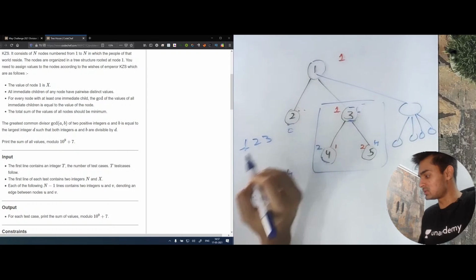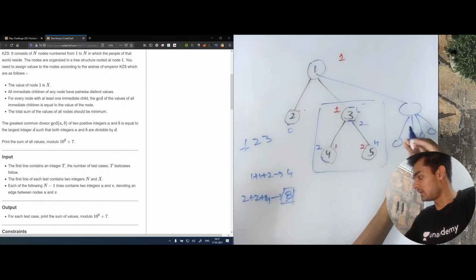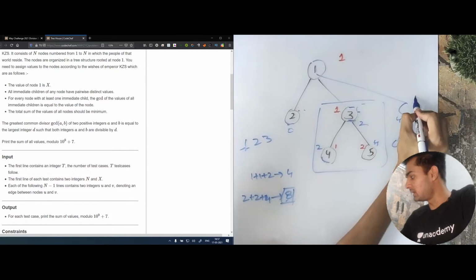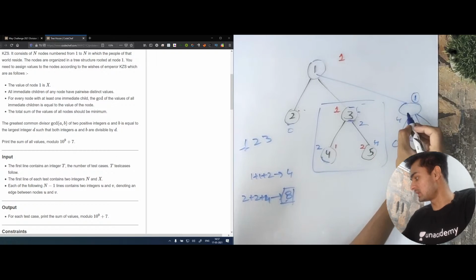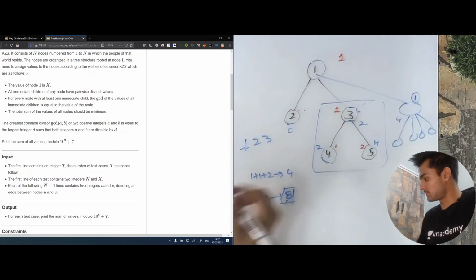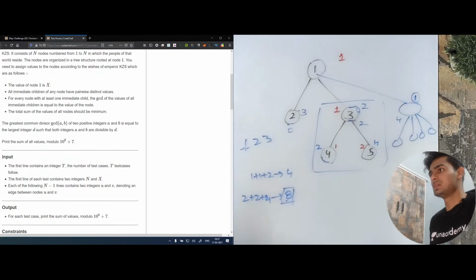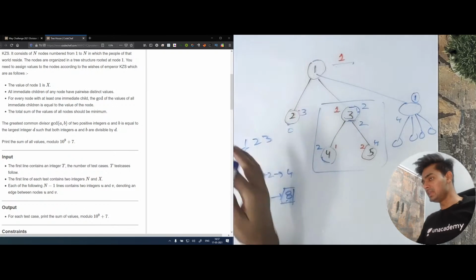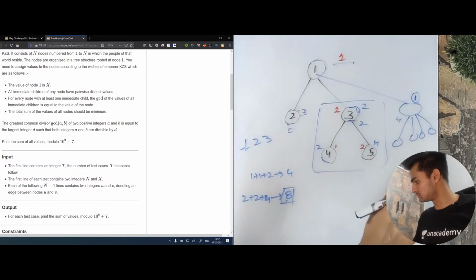This child has 0 children, this child has 2 more children, and this child has 4 children. Since these are in this pattern, we'll place 1 here because this 1 is going to impact these children as well. Therefore, we need to ensure that this node gets the smallest value. Then we'll give 2 to this place and 3 to this place. So this is the complete logic. What we need to do is start from 1 and build everything.